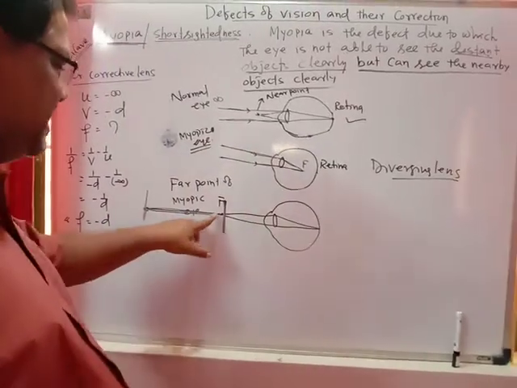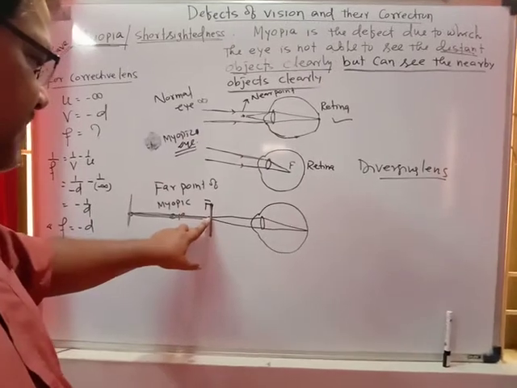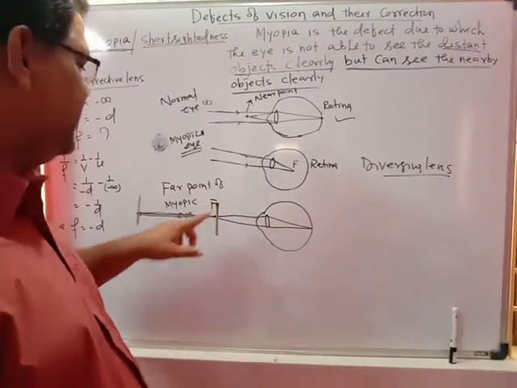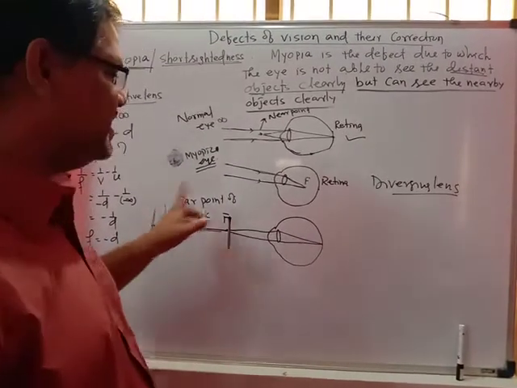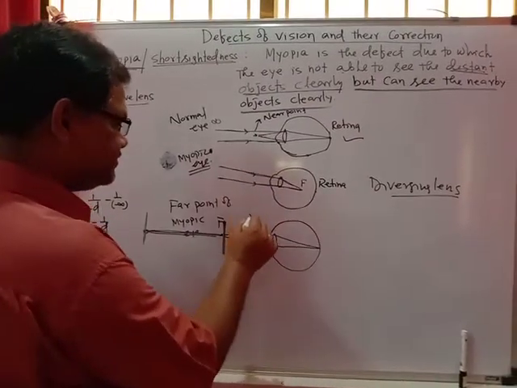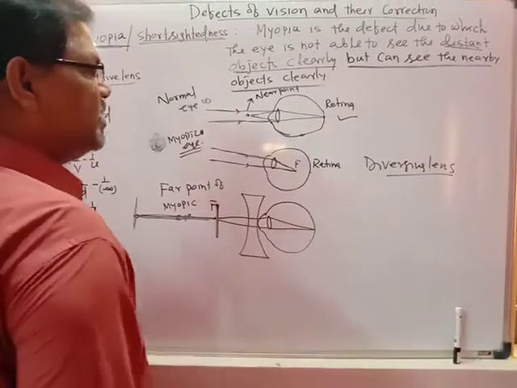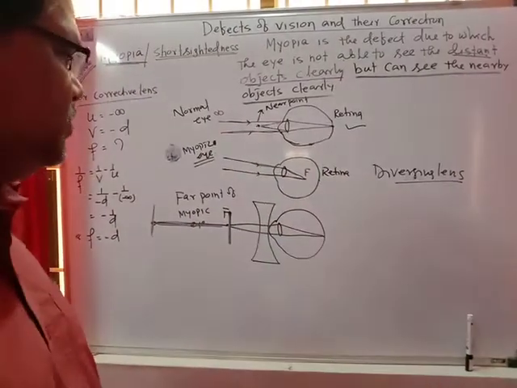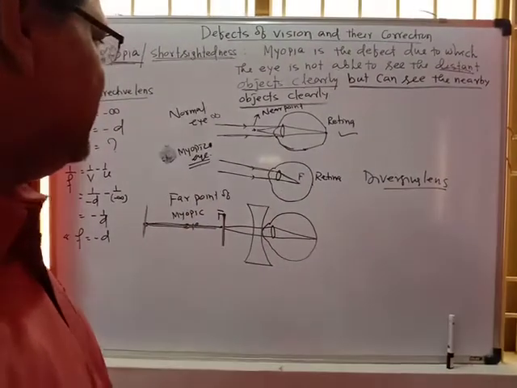So our target is that the rays coming from the far point should strike on the retina, and the rays coming from infinity also should strike on the retina. In this case, you have to use the concave lens to focus the rays of light on the retina.